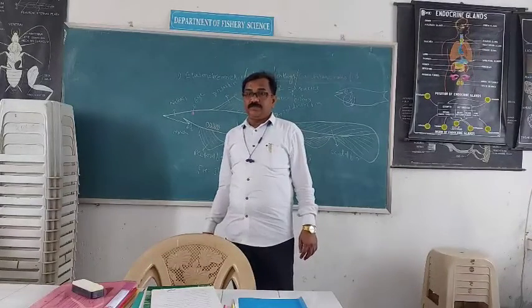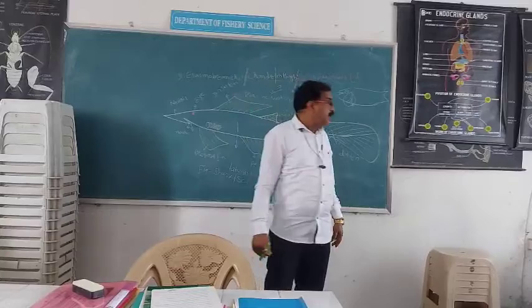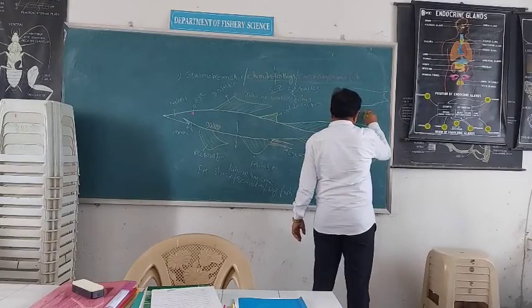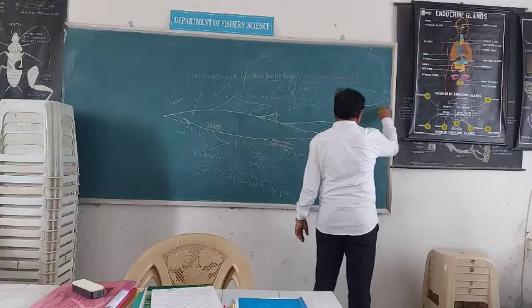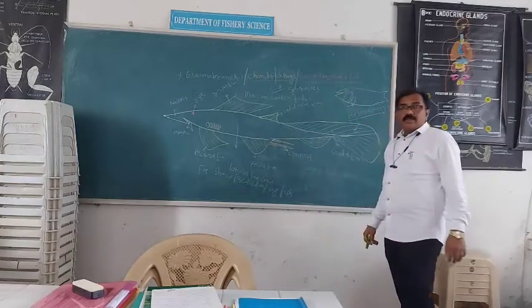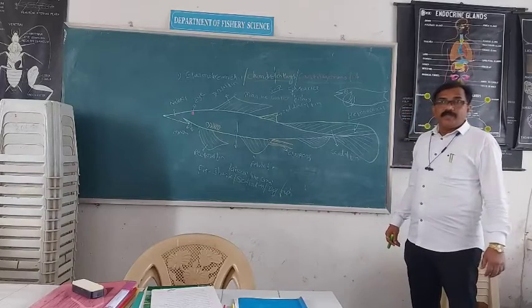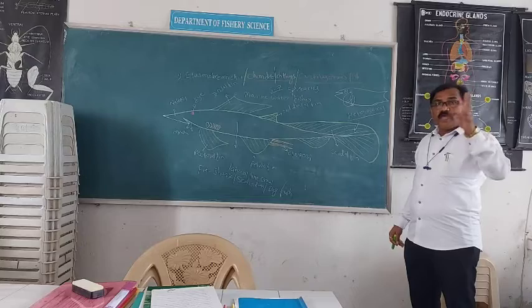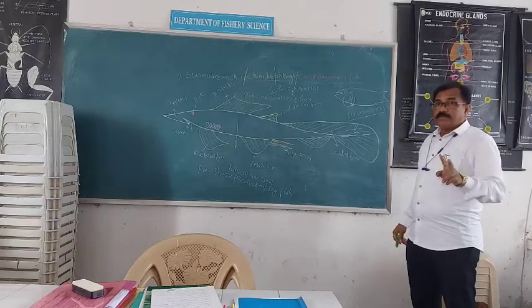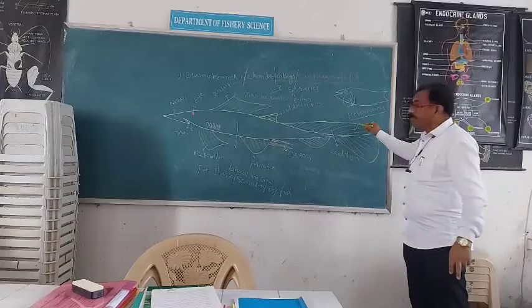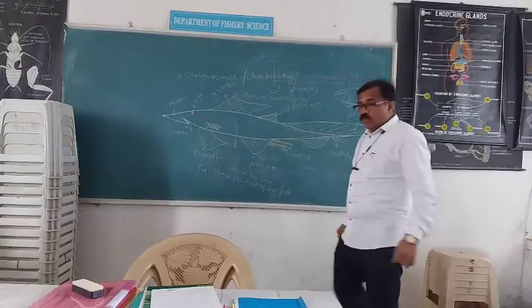The tail, the caudal fin, is heterocercal. What is meant by heterocercal? When two unequal lobes are present, it is called heterocercal.